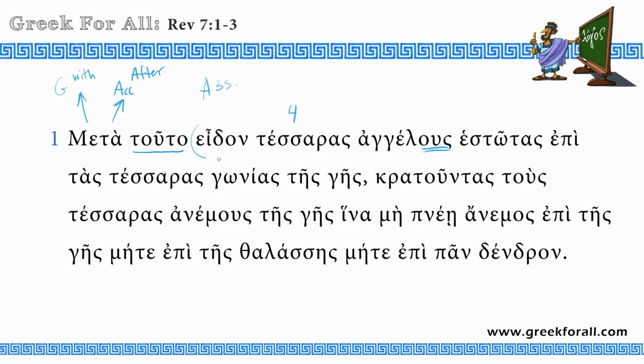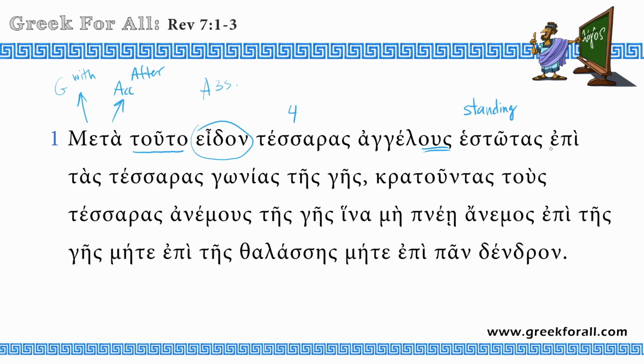We know that the verb needs the direct object in the accusative case. It's very interesting that the numbers in Greek serve as adjectives. They modify the nouns. So tessaris is an adjective for angels. Hestotos, this is the perfect participle, which means standing.